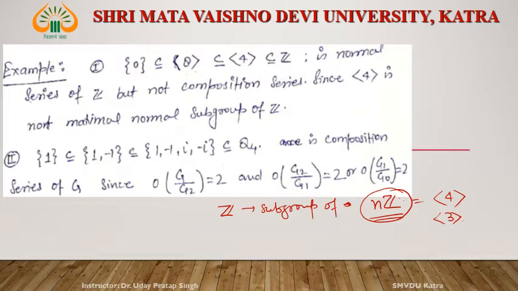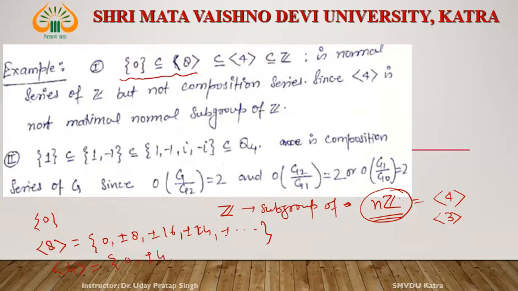Then consider one series. 0 is a subset of 8Z. What is 0? 0 is 0. What is 8Z? This is nothing but 0, plus minus 8, plus minus 16, plus minus 24, and so on. What is 4Z? 4Z is nothing but 0, plus minus 4, plus minus 8, plus minus 12, plus minus 16, and so on.